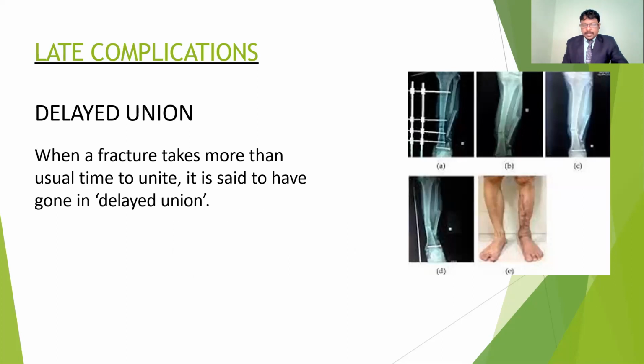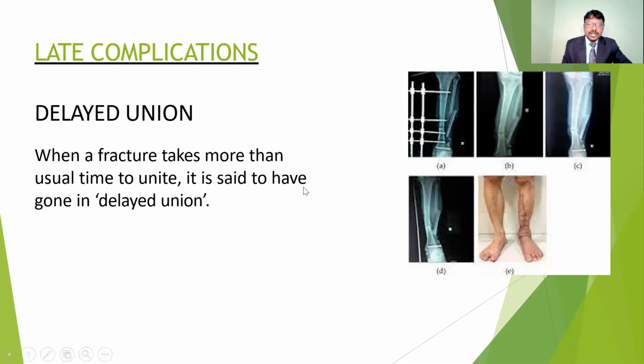Now the late complications. We can see many late complications, like delayed union, malunion, non-union, and also stiffness, radiation formations, and may get avascular necrosis. Osteoarthritis, muscle contractures, and joint contractures may also occur. We are going to detail all these late complications here.